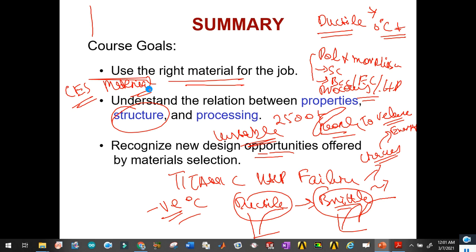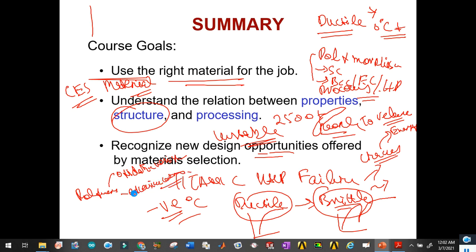So different materials have different applications. Like in case of polymers, you can see polymers are excellent to wear, and they are also oxidation resistant, and they have very good behavior to excessive wear.